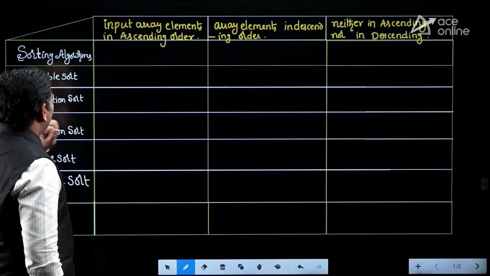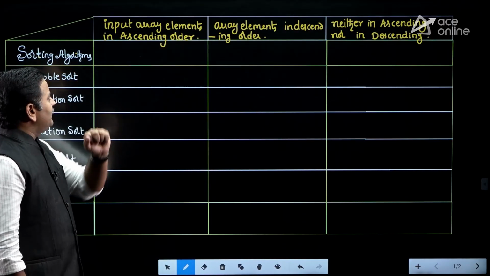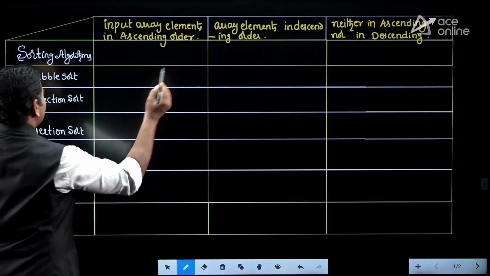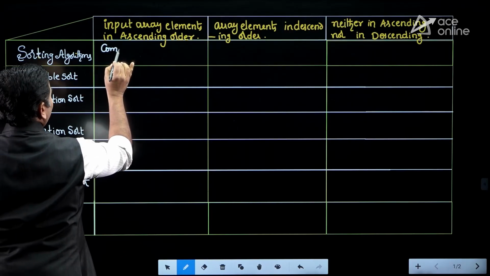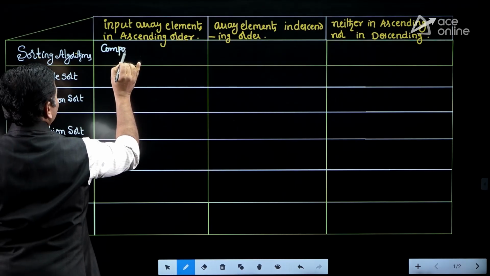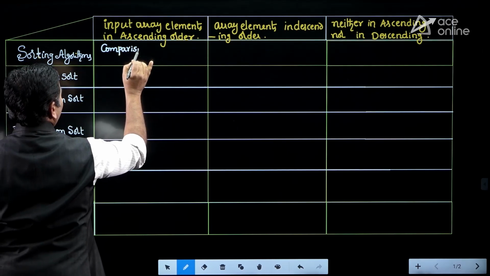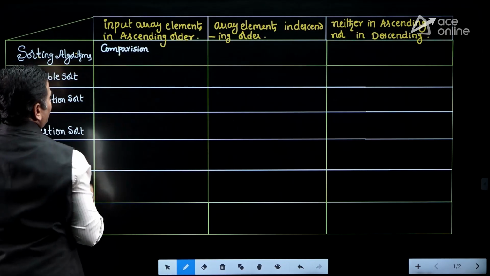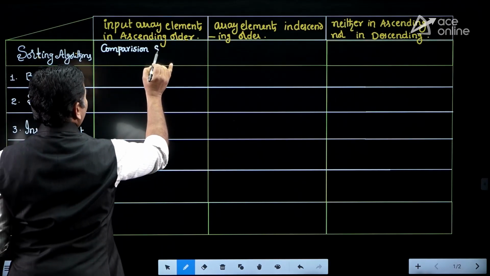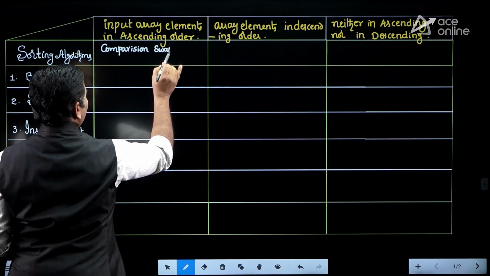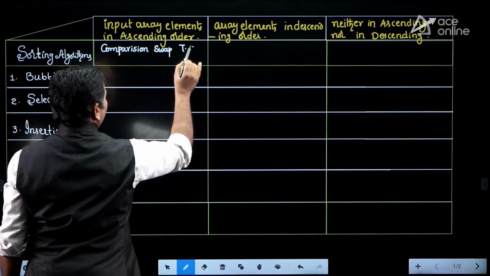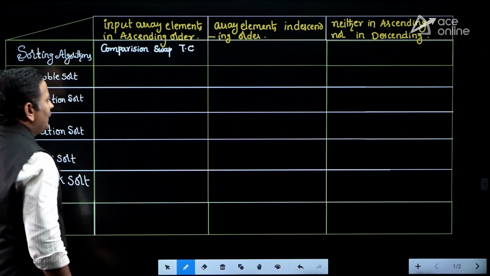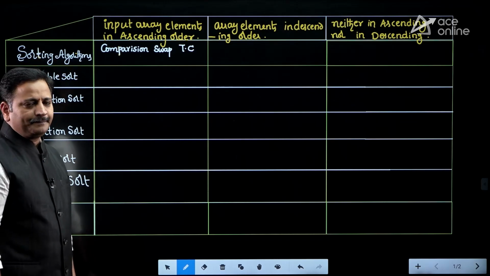From the bubble sort point of view, if the input array elements are in ascending order, then they may ask questions like how many comparisons are required, and also how many swappings are required, and finally they will ask the time complexity. Comparisons, swappings and time complexity.